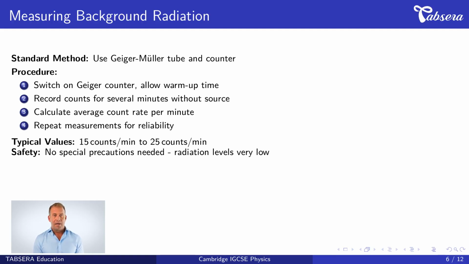Third, calculate the average count rate per minute by dividing total counts by time. Fourth, repeat measurements several times for reliability and calculate a mean value. Typical background radiation values range from 15 to 25 counts per minute. Safety considerations are minimal because background radiation levels are very low and pose no immediate health risk during measurement.